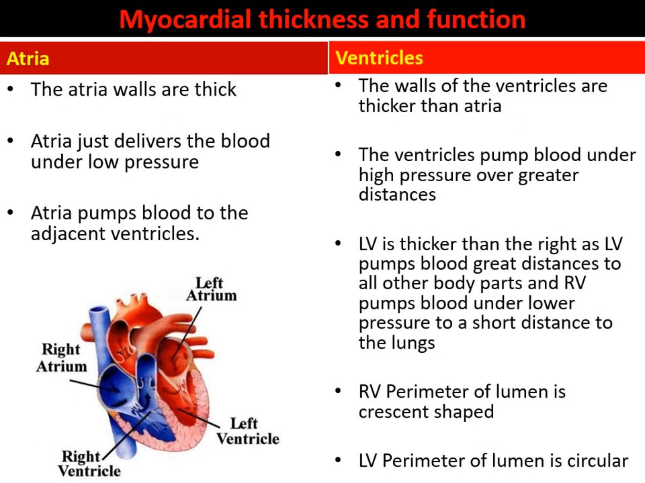Then the left ventricle is thicker than the right, as the left ventricle pumps blood great distances to all other body parts, and the right ventricle pumps blood under low pressure a short distance to the lungs. The distance between the right ventricle and the lungs is small, so the thickness of the right ventricle is less than the left ventricle. And the right ventricle's lumen perimeter is crescent shaped. The shape of the right ventricle is crescent.